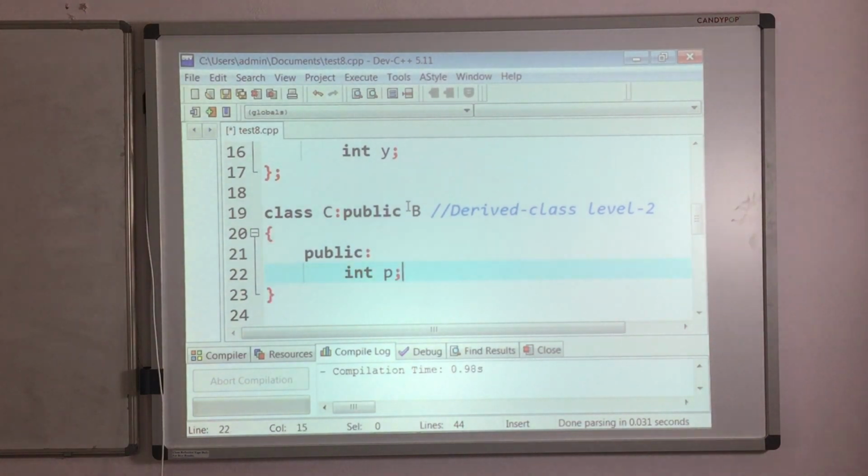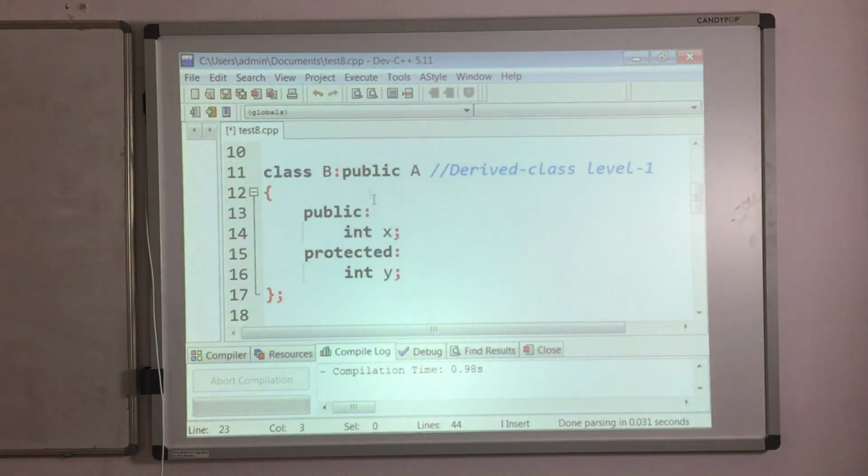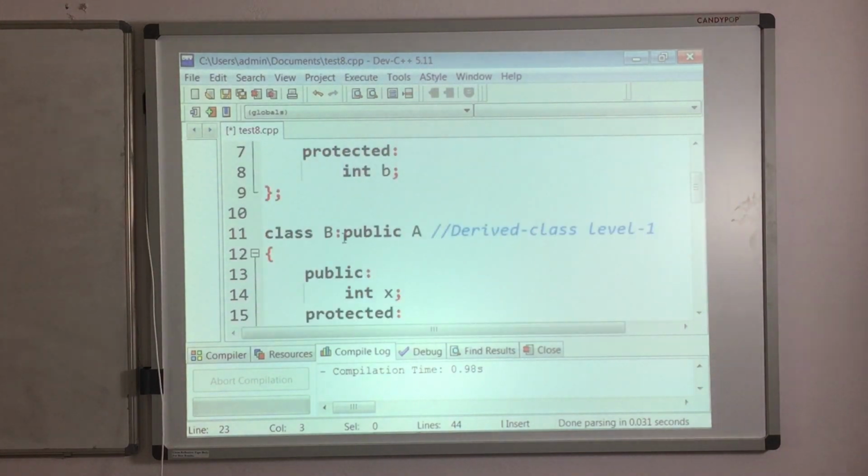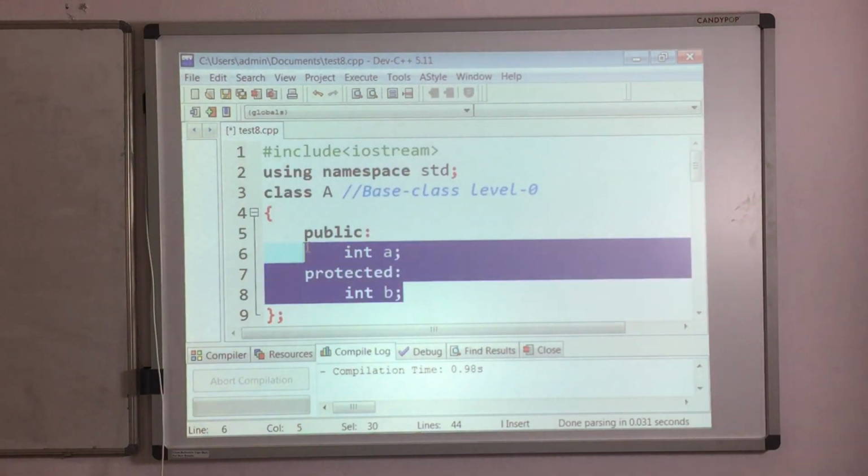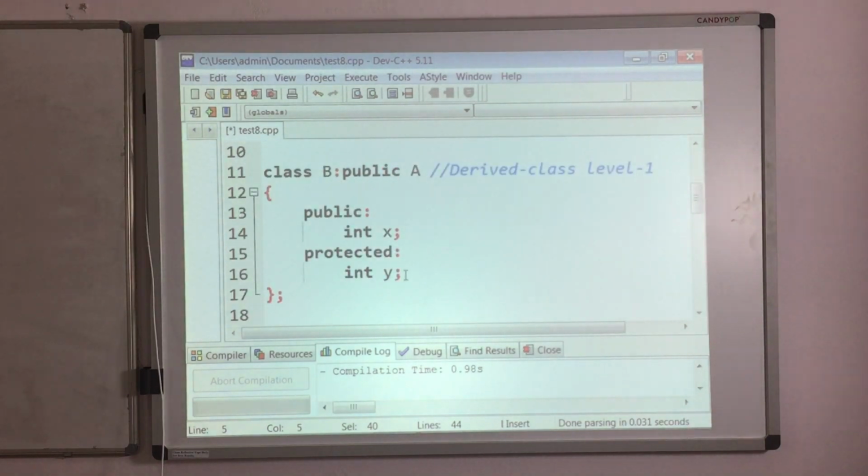Now, as you know, when you derive this C class from B class, which is already derived from A class, this C class will get all data members from A class and all data members from B class.